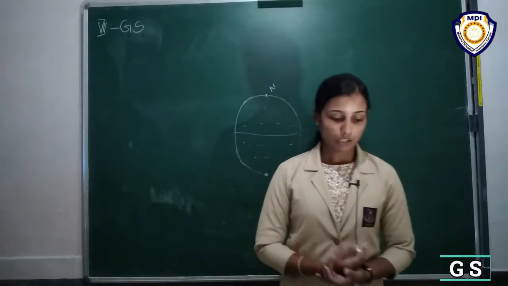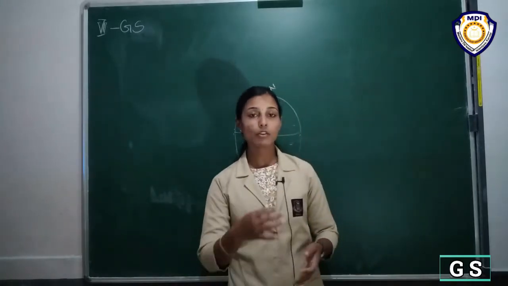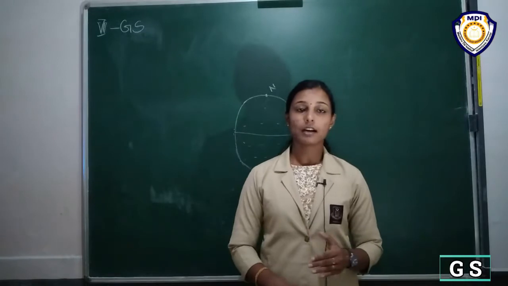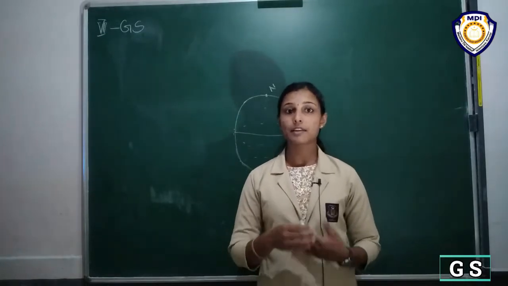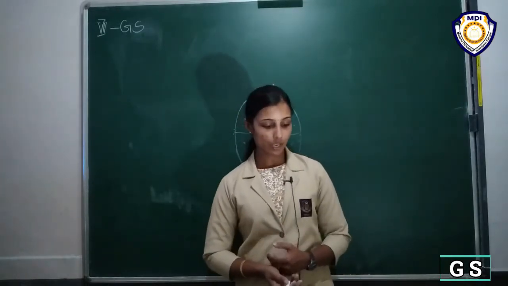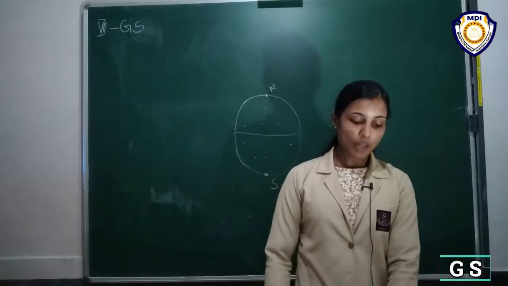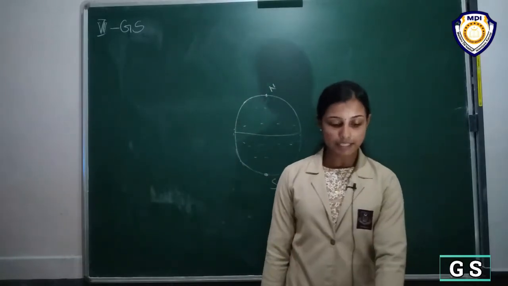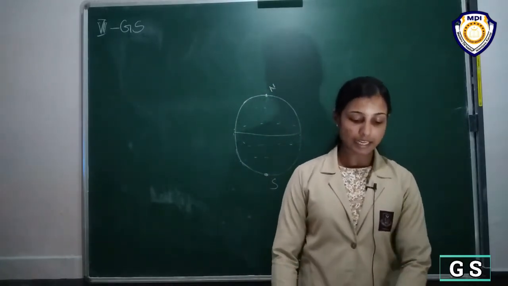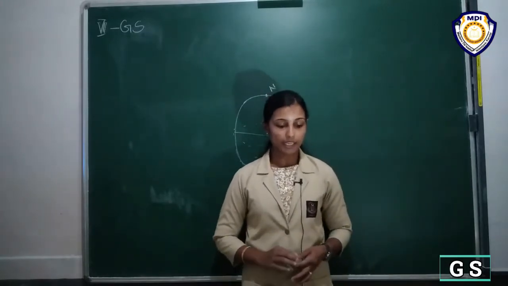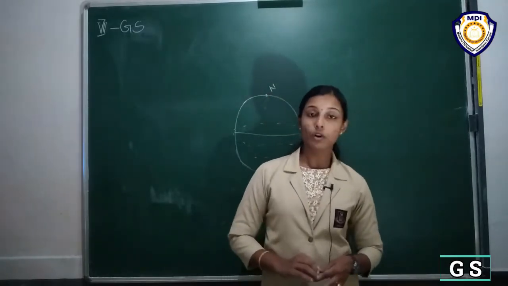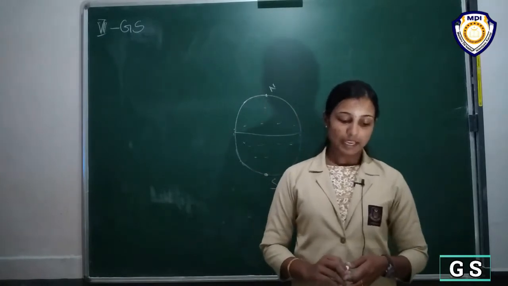Now we are going to discuss the specialty of animals found in the polar region. A polar region represents an extreme climate. These regions are covered with snow and it is very cold for most part of the year.